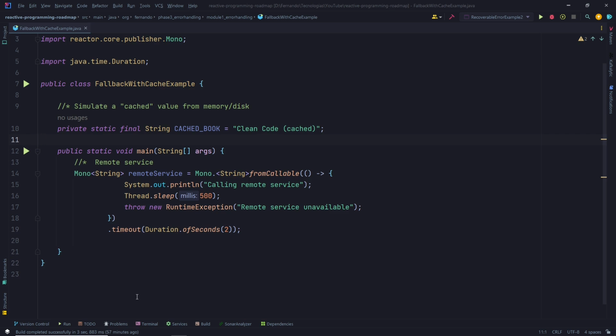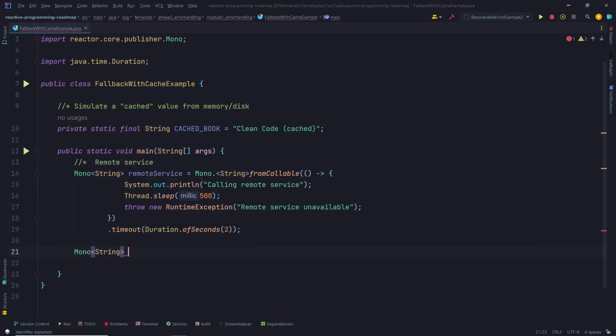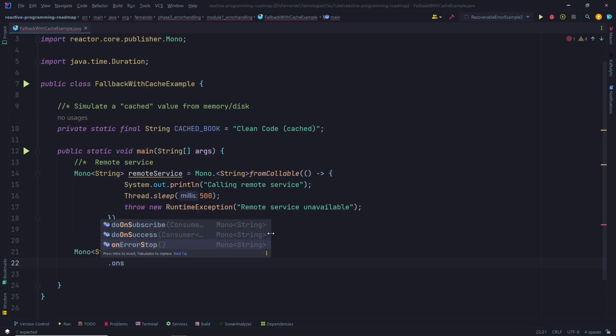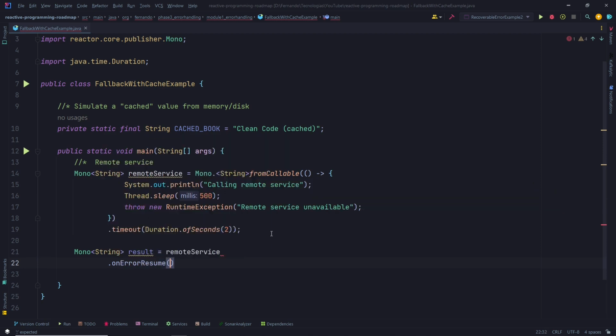Okay, now what do we do? Let's create another Mono of type String. Let's call it result, and let's get the remoteService. Now we are going to use the onErrorResume operator in here.